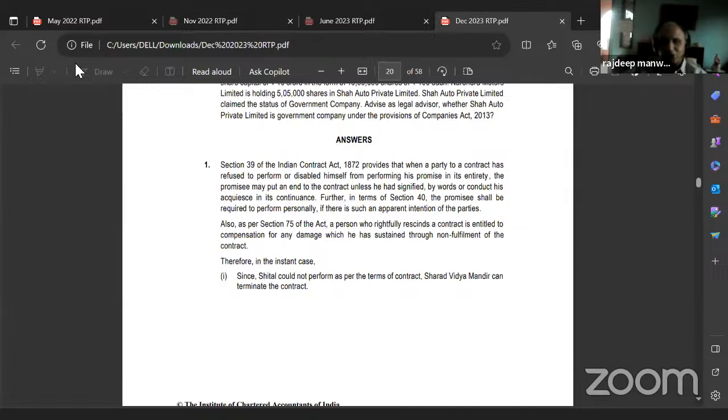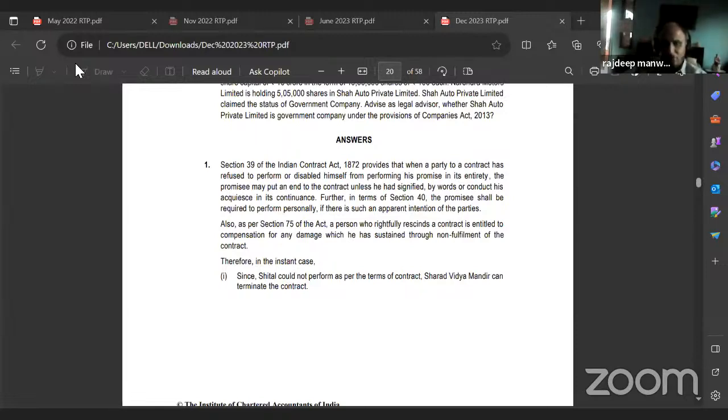So that also I would have mentioned in the analysis of the contract itself, right? In both the cases, whether they decide to continue with the contract or they decide to rescind the contract, in both the cases, they can claim for damages. That's also you will mention in the analysis. Okay. Now read the answer which they've given.